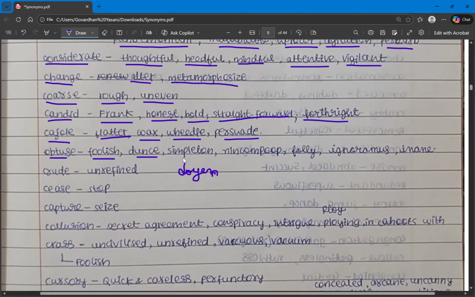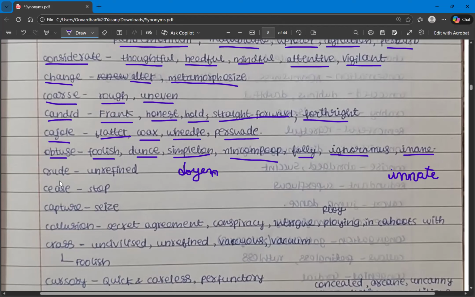And the next ones are simpleton, nincompoop, folly, ignoramus, inane. So this inane is different from innate. Innate means that is inherent, whereas inane means who is foolish. What are the synonyms for the word obtuse? They are foolish, dunce, simpleton, nincompoop, folly, ignoramus, and inane.